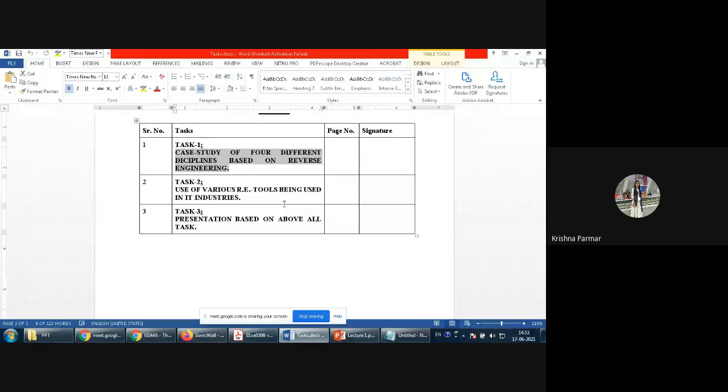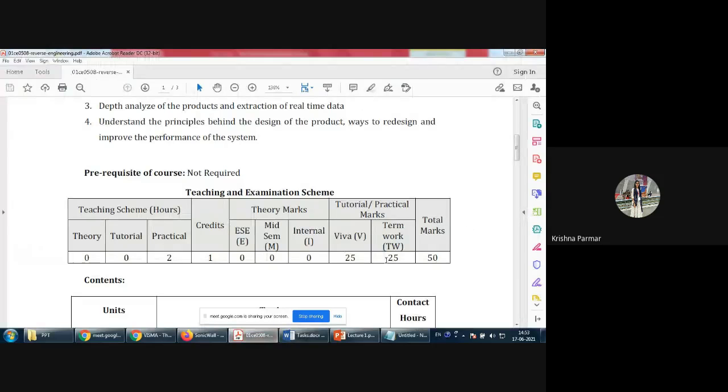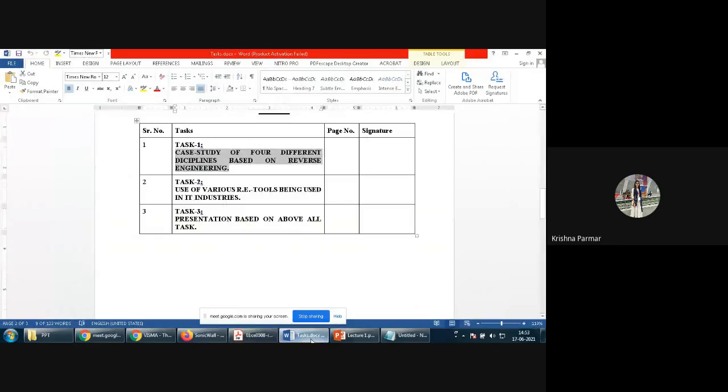Okay, so when you come to the next lab, make sure you are specific regarding the deadline, because we are very strict on the deadline part. Whatever the term work part is, where you need to create the report, you need to submit that report on or before 15th July.